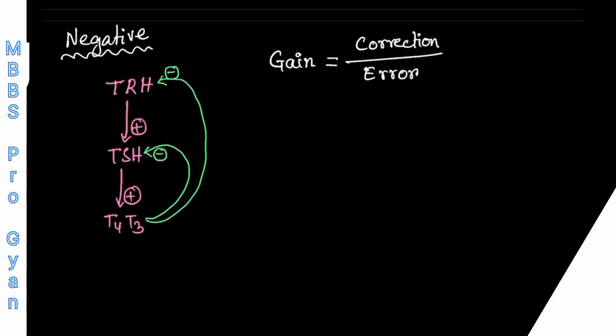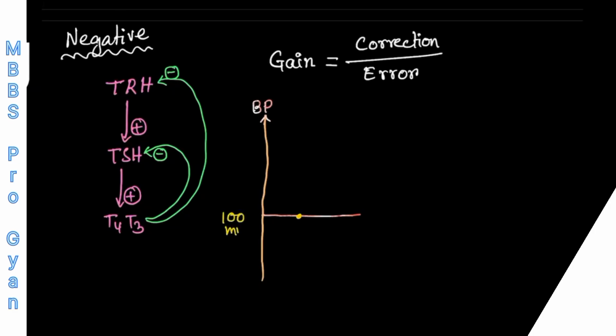But what is the meaning of that? We'll take an example. Suppose this is the x-axis and this is the y-axis, and the y-axis is recording the blood pressure. Suppose in steady state condition, the blood pressure of a person is 100 millimeter of mercury.